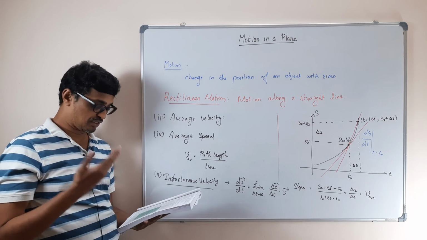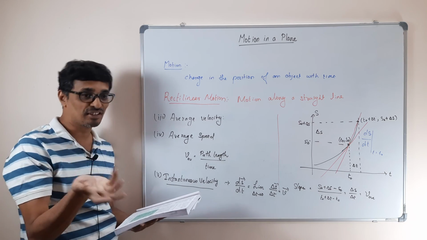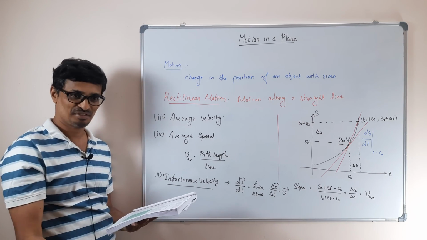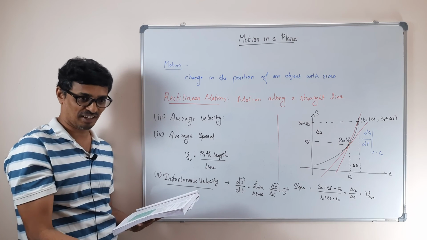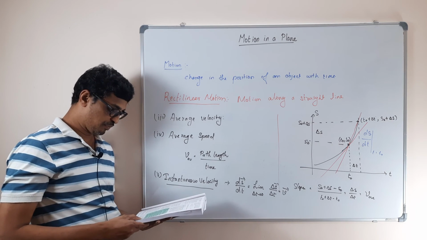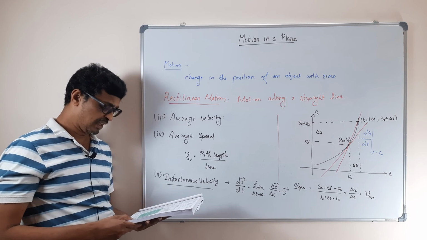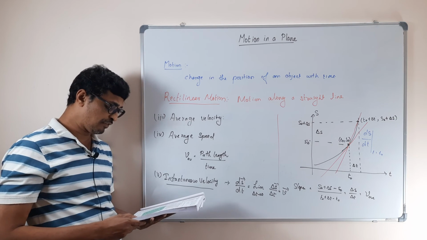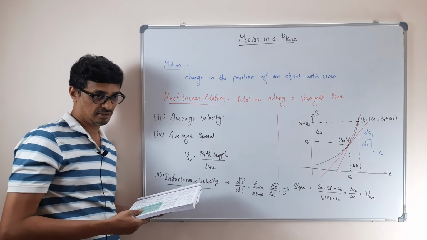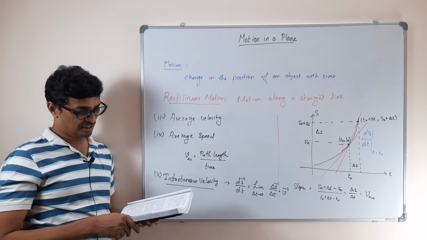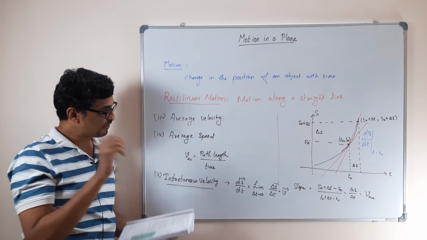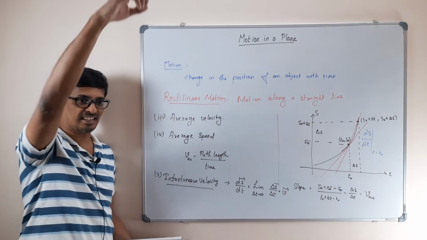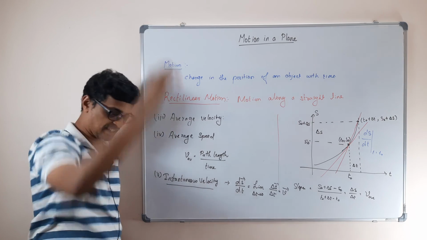So of course the average and the instantaneous speed are also going to be different. The average speed will be different from the magnitude of the average velocity. Can you tell me why? Let us drop the stone, it's having a speed.